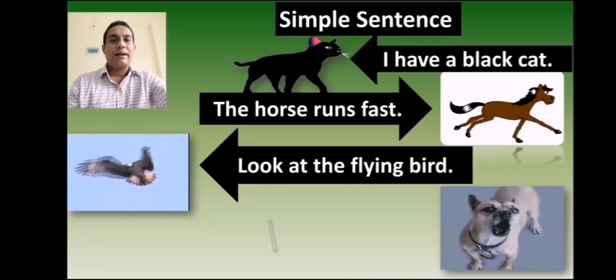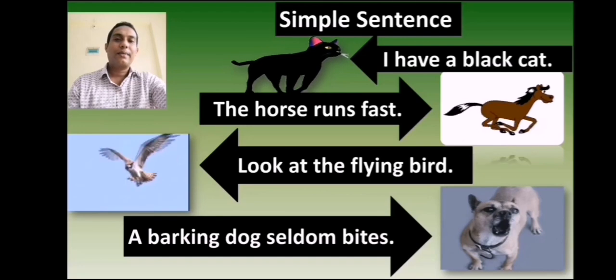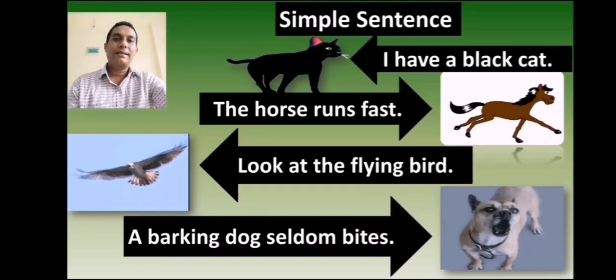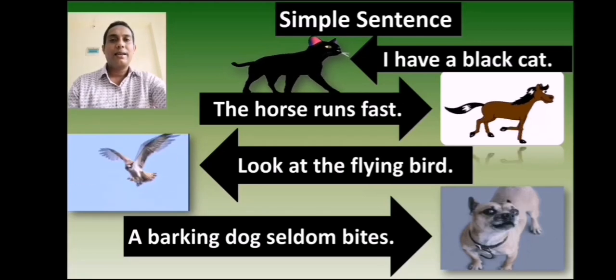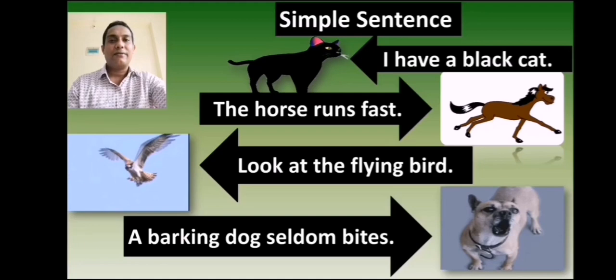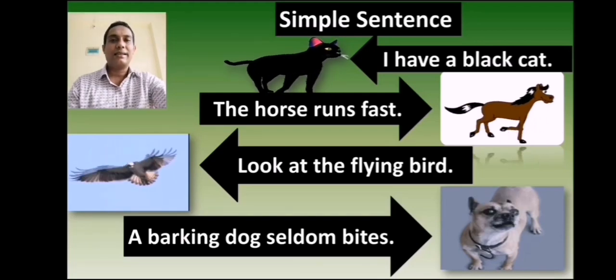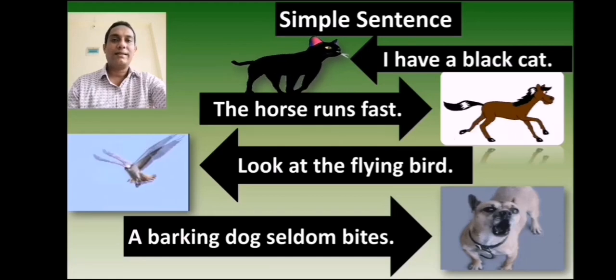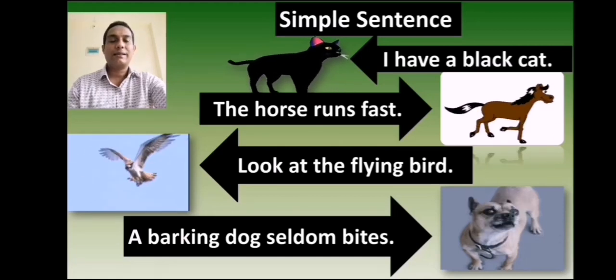A barking dog seldom bites. In this sentence, a barking dog is a subject and bites is a finite verb. You can see that there is a subject and a finite verb in every sentence. According to definition, these all sentences are simple sentences.